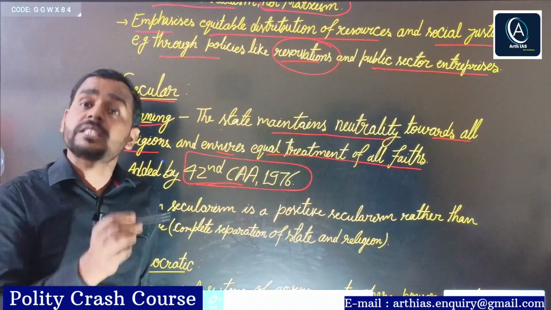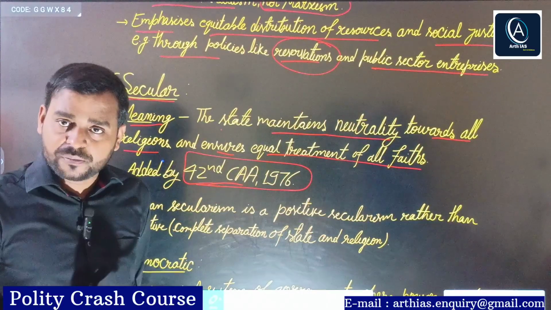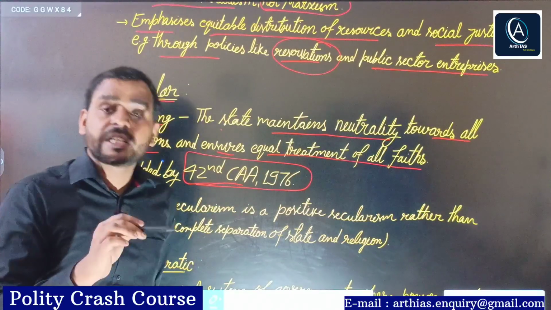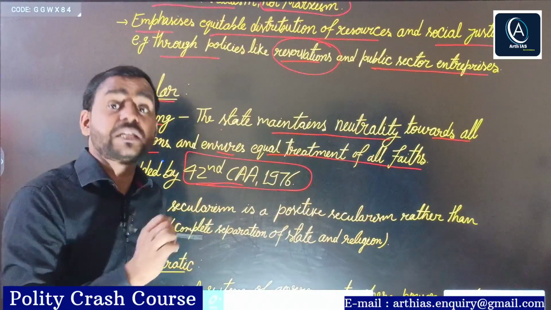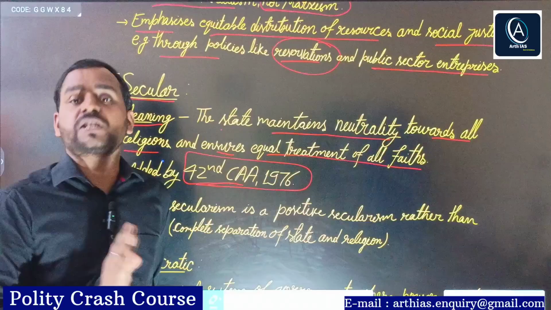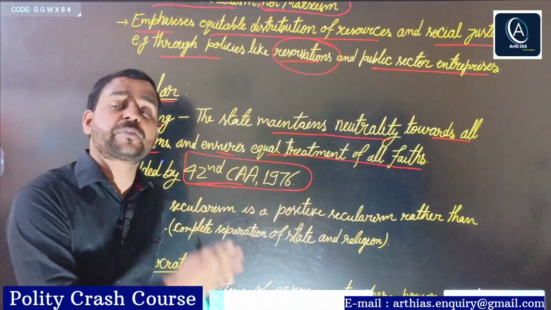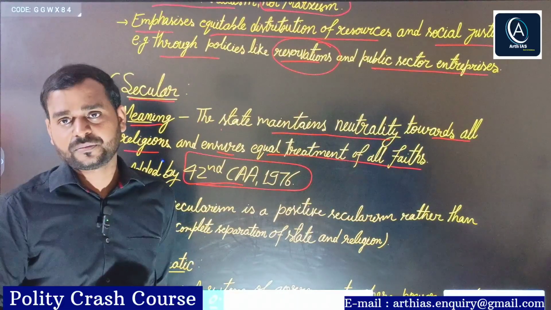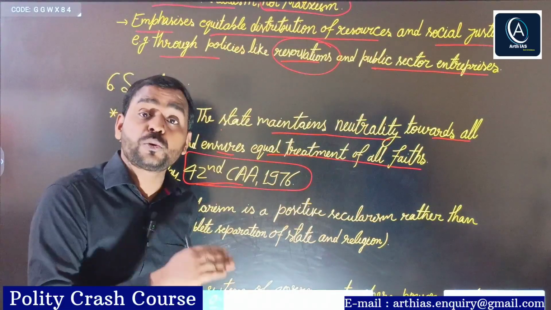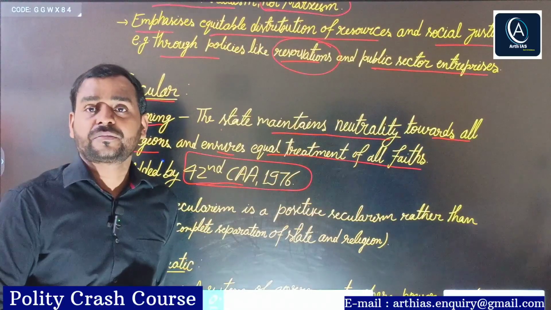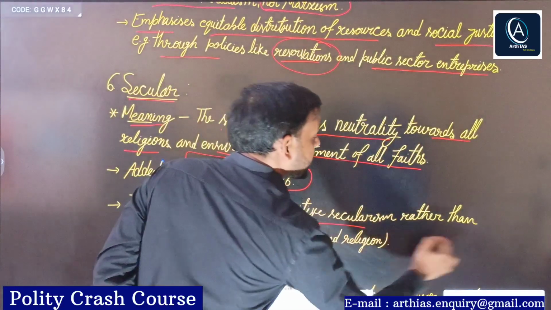But Indian secularism is different. It is not similar to the Western concept of secularism. In Western countries, there is a negative concept of secularism, known as negative secularism. It reflects complete separation between the state and the church or religion. For example, take France or the USA. There is complete separation between religion and state. But in India, we have a positive concept of secularism. Positive secularism means the state is allowed to intervene in religious matters. So Indian secularism is positive secularism rather than negative.